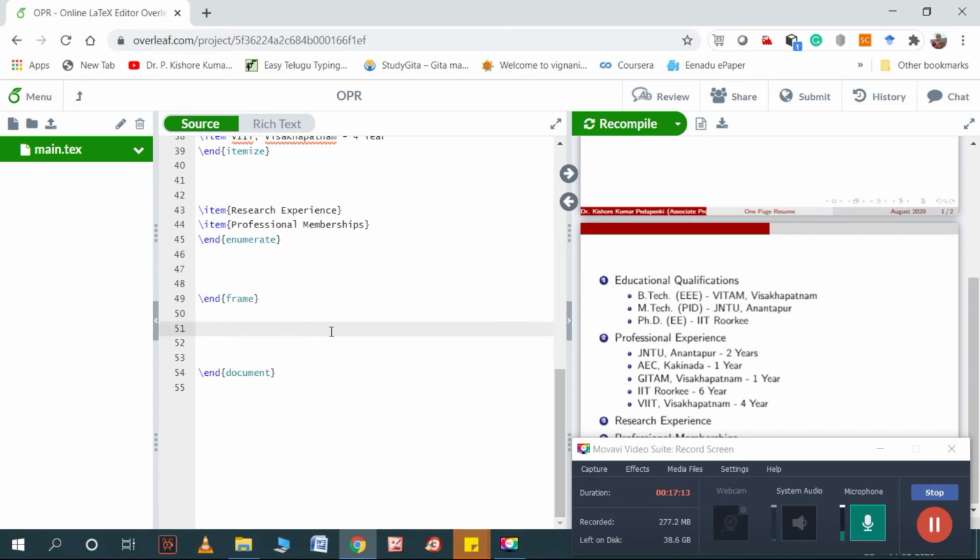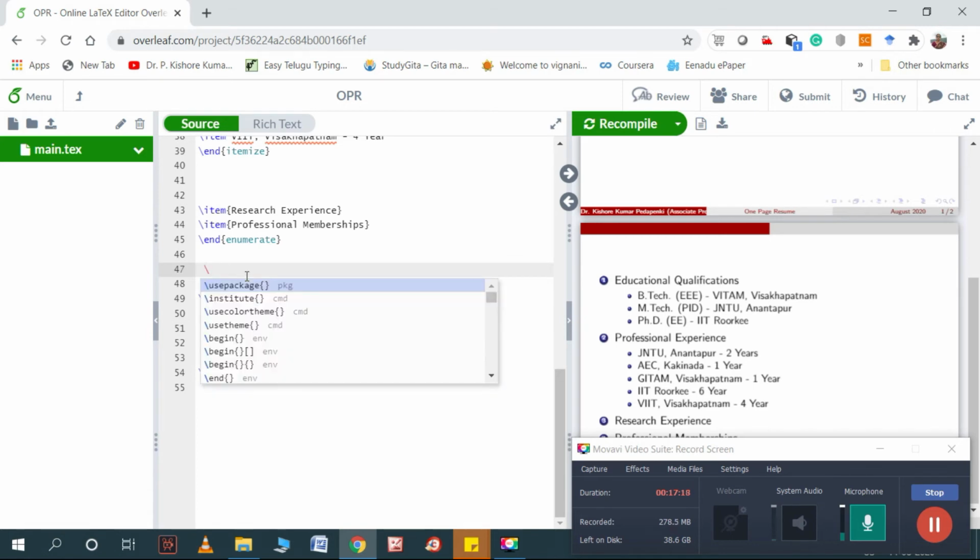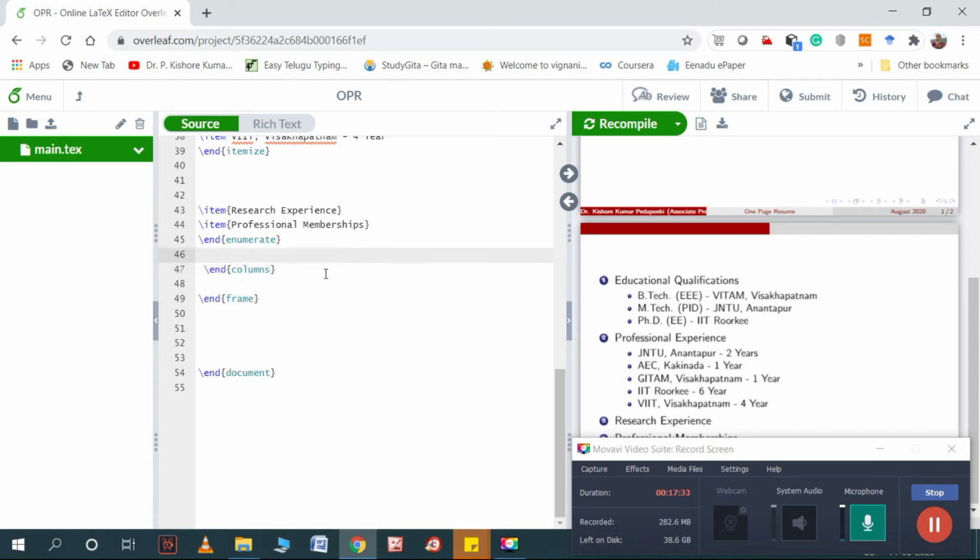End columns should be written before the frame. That means after this we can do something else, we can ignore the columns and go ahead. So please end the columns here only. End columns. That's all. So let me do it.